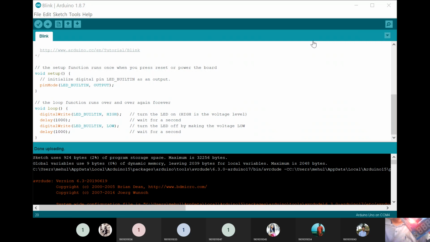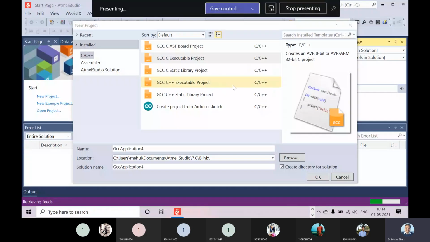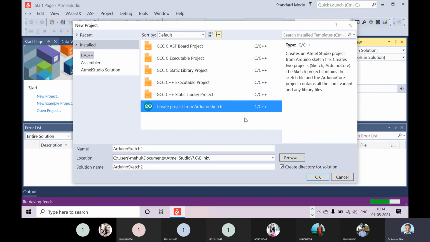Now what I will do, we will do the same procedure with Atmel Studio. So I just switch on Atmel Studio, and in Atmel Studio I have to create a new project. So I have to go to File, New Project. Can you see the screen? Yes, sir. So here I have to enable create project from Arduino Sketch. Is it okay?